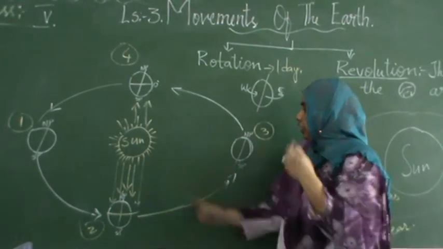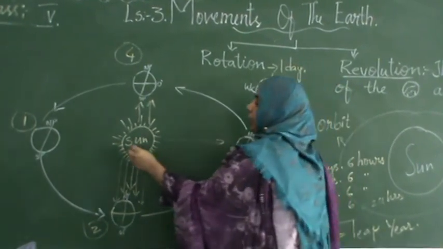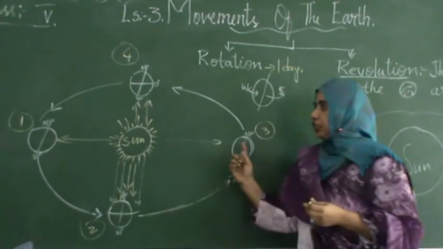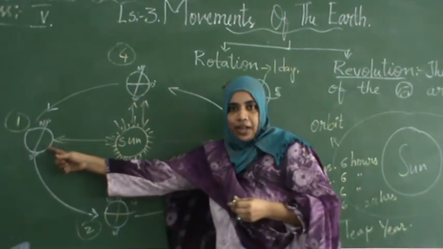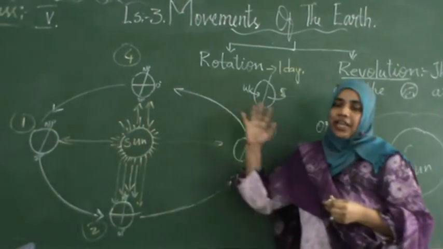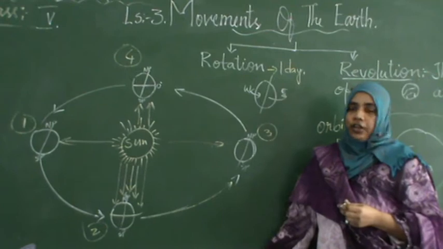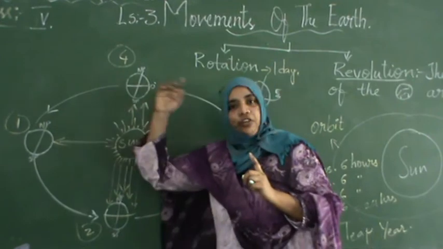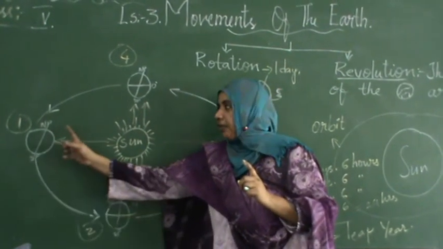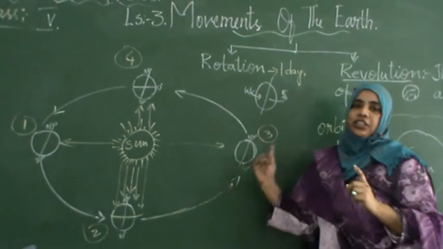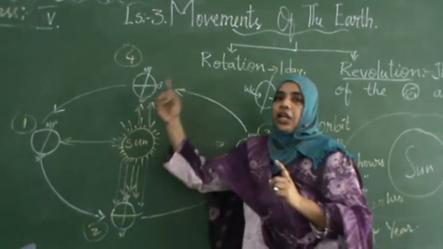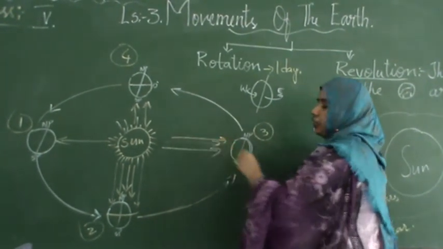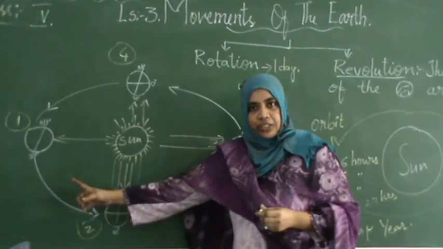In this way, in figure number 3 as well as in figure number 1, the position of the earth is quite far from the sun, and because they are far, they experience autumn as well as spring season. Alright, if you just try to understand it, because of the distance from the sun, though it will receive light as well as heat, we experience different seasons because of the change in the position of the earth. Understood? Hope you understood, children. Because it is away, it will experience spring and autumn season.